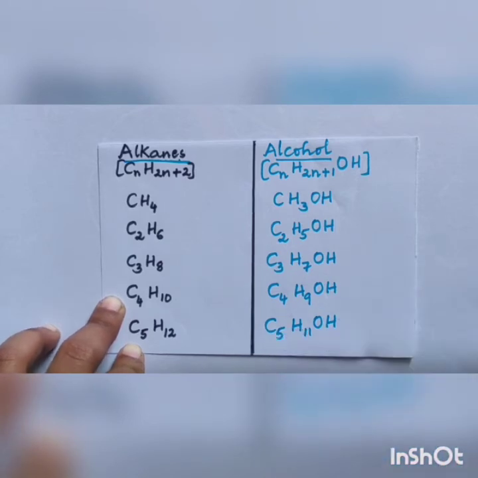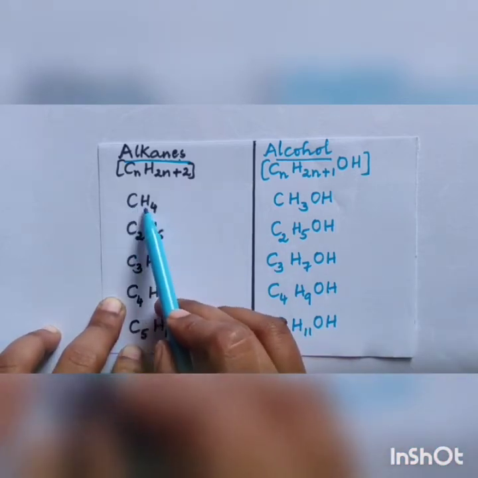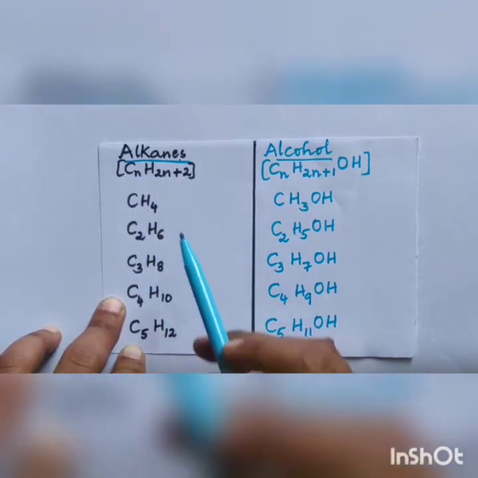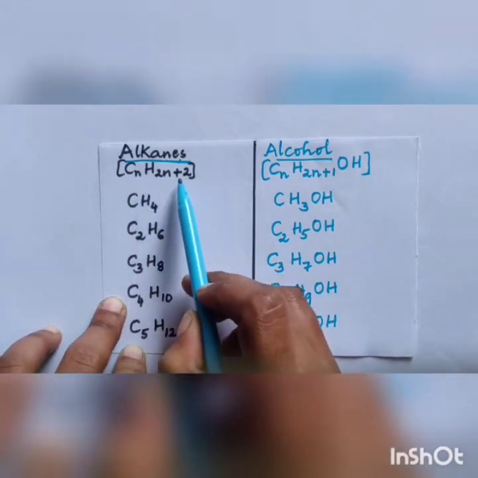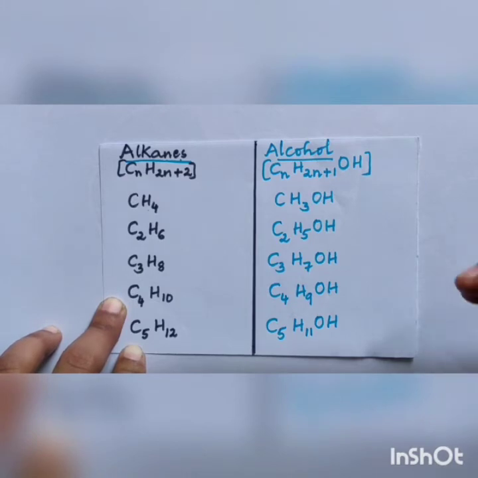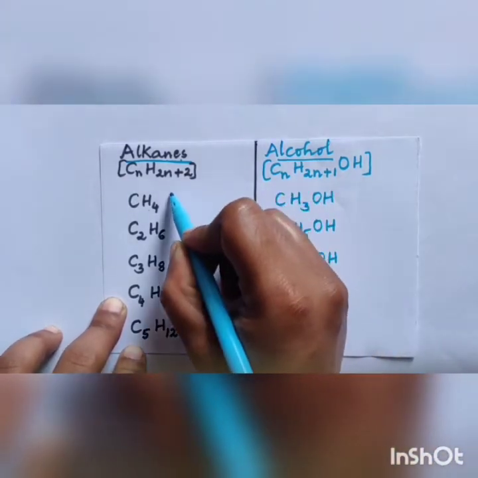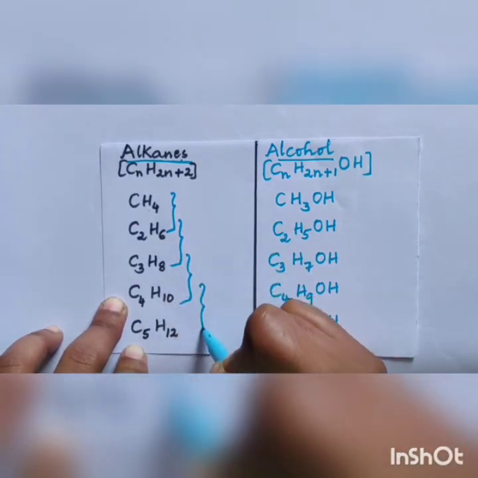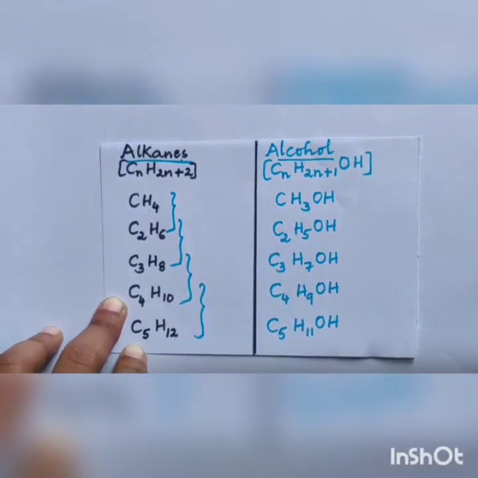Same general formula means CH4 has the general formula CnH2n plus 2. Butane also has the general formula CnH2n plus 2. So all the alkanes have the same general formula, and the successive members differ by CH2 group. This is a very important part under homologous series. The successive members means this two, this two, this. Successive members differ by CH2 group.